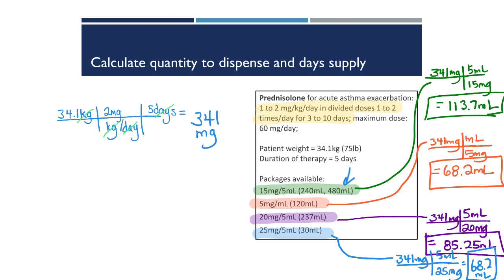Now that we've decided to use the 15 per 5 stock bottle, we will need 113.7 milliliters to complete the whole course. It's probably more reasonable to just dispense a 4-ounce bottle. That's 120 milliliters.